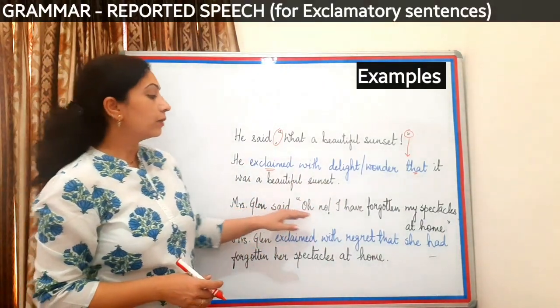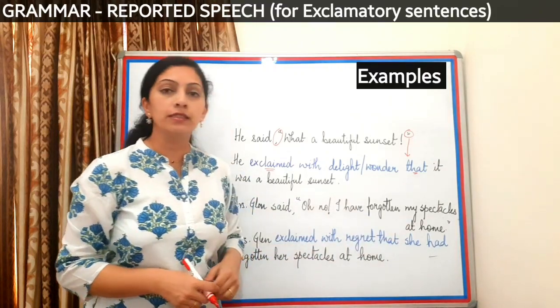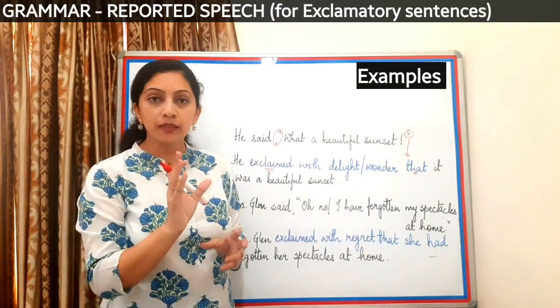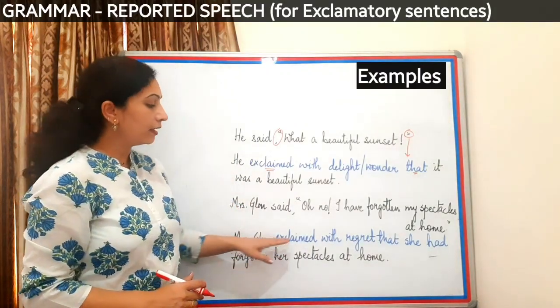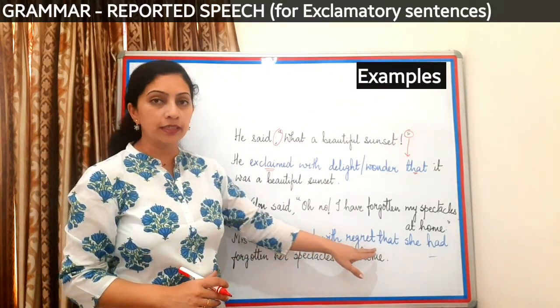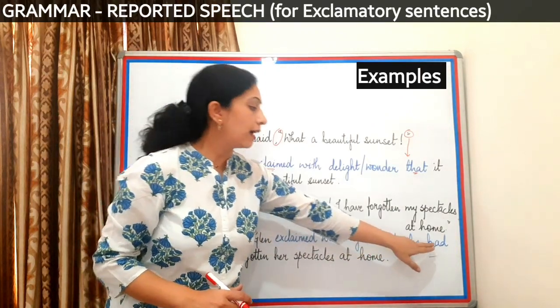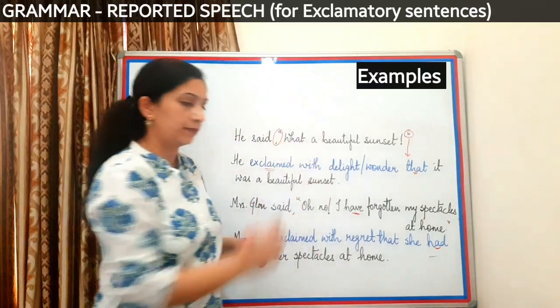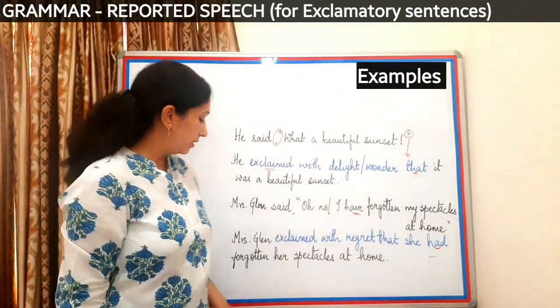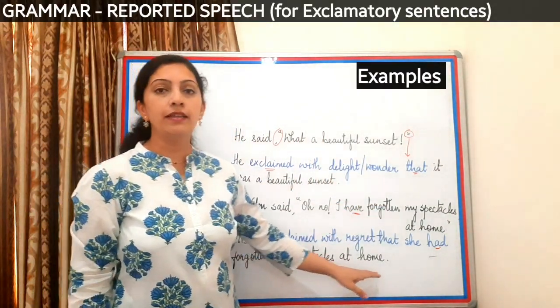Mrs. Glenn said, oh no, I have forgotten my spectacles at home. Now the speaker's tone here is of regret. So I'm going to write, Mrs. Glenn exclaimed with regret that she had forgotten her spectacles at home. Now if you see here, I have changed the tense. Have will become had.